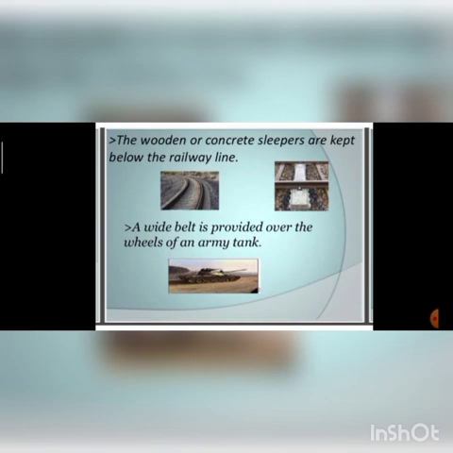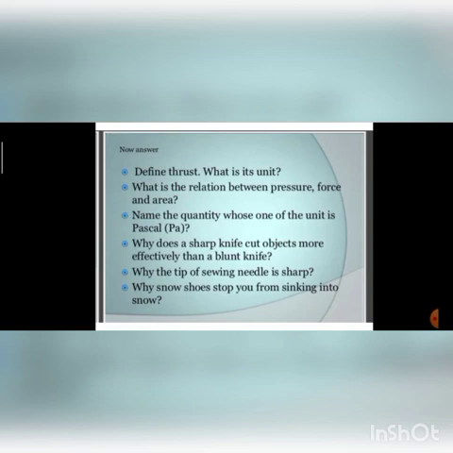Similarly, army tanks or railway tracks, to reduce the pressure, their base जो होते हैं they are always made broad. Support is given to them so that they can increase the area. Like wooden or concrete sleepers are kept below the railway lines to increase the area, or we will say to reduce the pressure. Okay, so this is all for today.